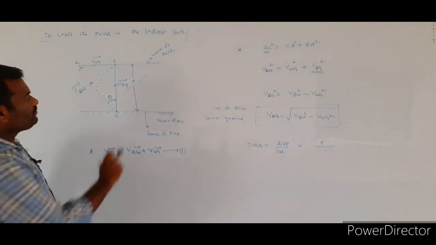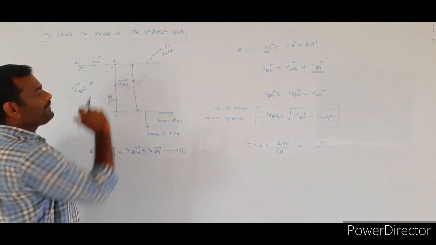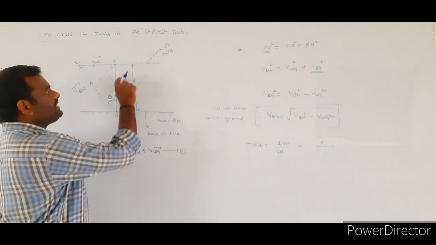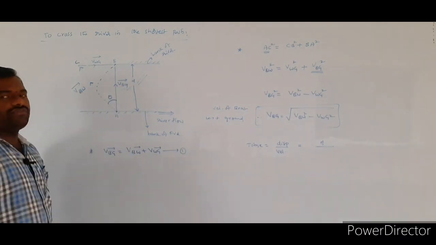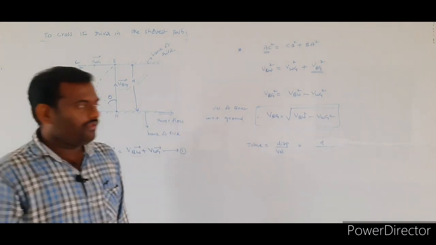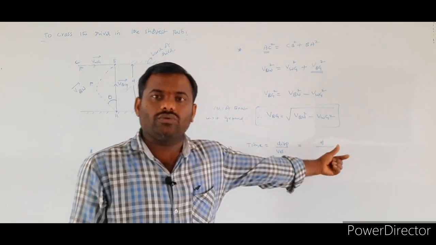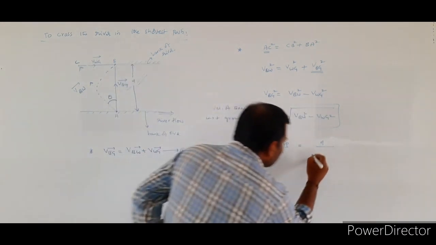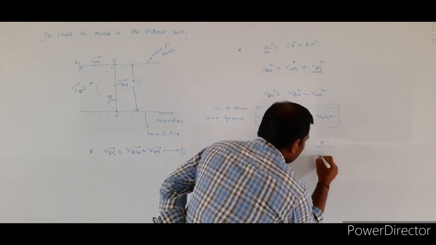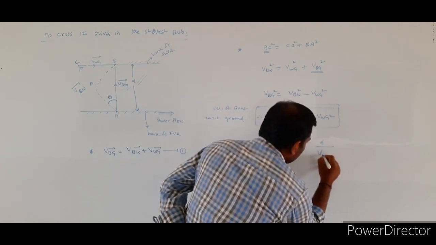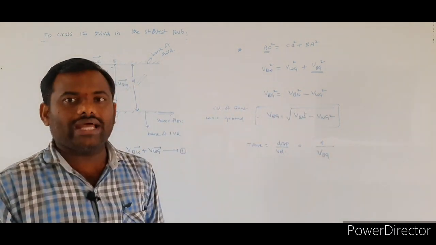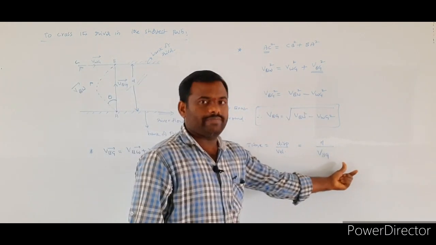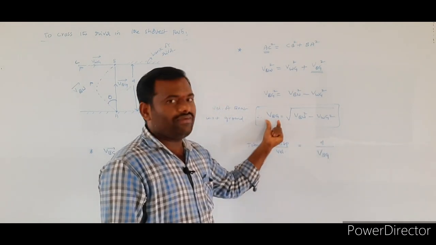Look at the diagram. AB is the displacement. In the direction of displacement, which vector is present? Velocity of the boat with respect to the ground. So here which velocity do we have to write? Velocity of the boat with respect to ground. It is the value we already calculated.